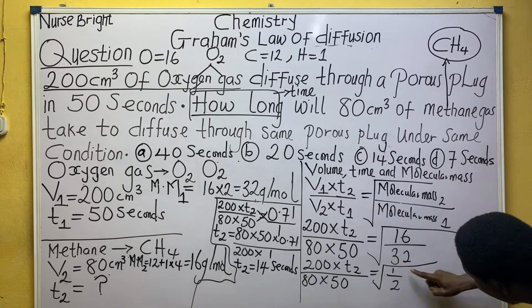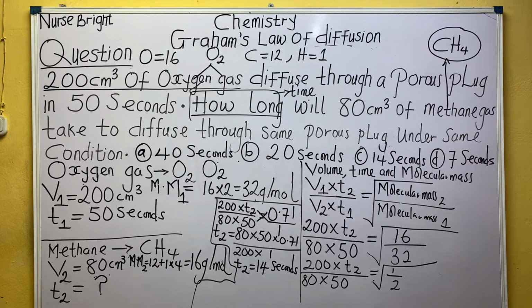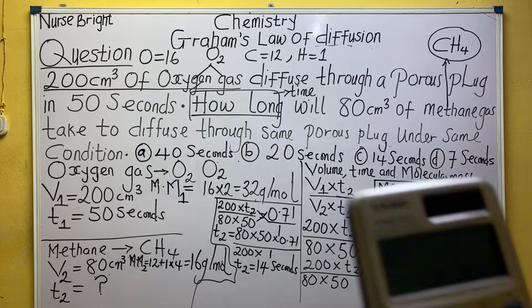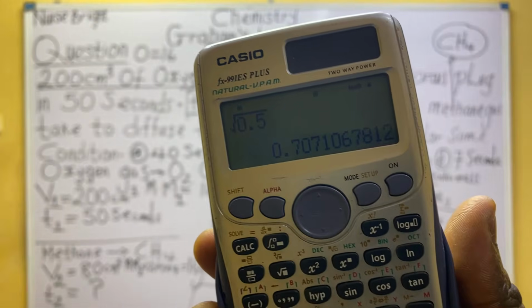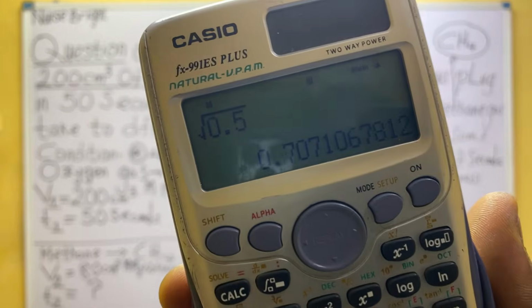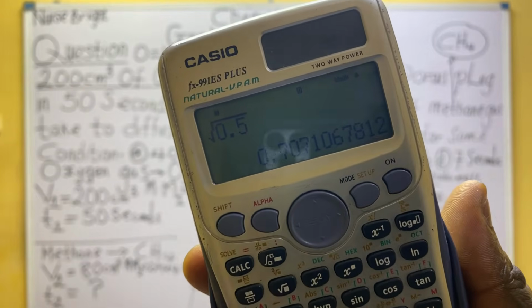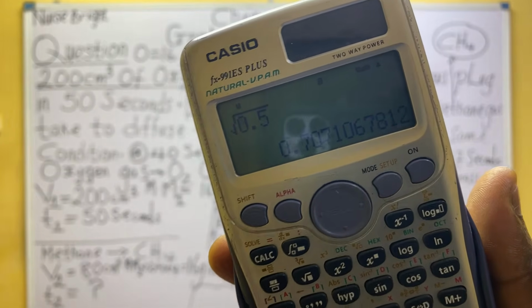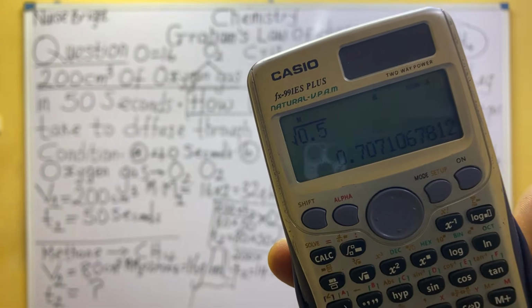But what does this say? Square root of 1/2, or just the square root of 0.5. Do it on your calculator. Look at it now. If you want to use 0.5, you get 0.7, and now I have to approximate that 7 up, making it 0.71. Are you there?